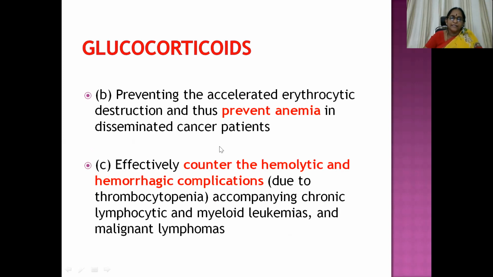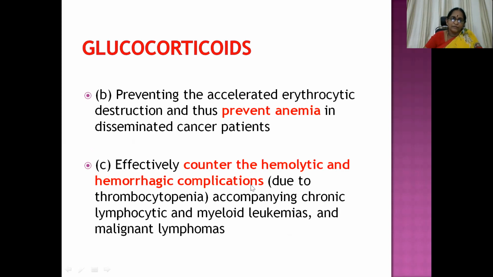They prevent the accelerated erythrocytic destruction and thus prevent anemia in disseminated cancer patients. This is the main advantage. They effectively counter the hemolytic and hemorrhagic complications due to thrombocytopenia accompanying chronic lymphocytic and myeloid leukemias and malignant lymphomas.